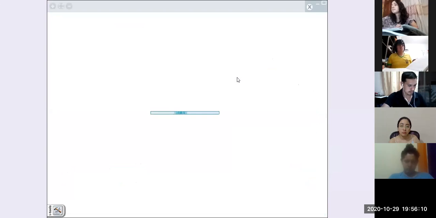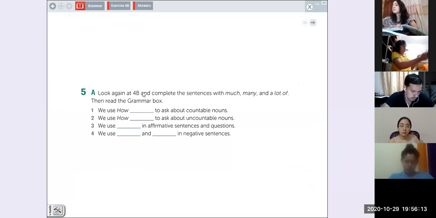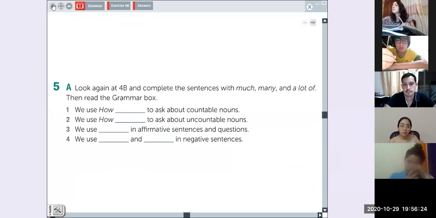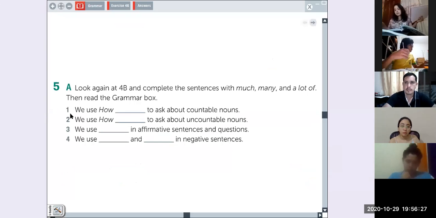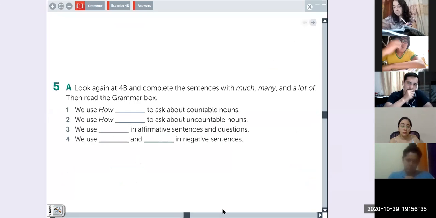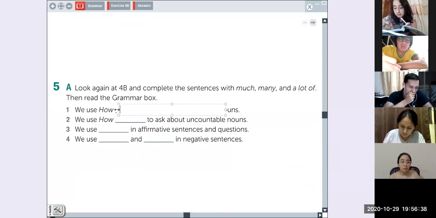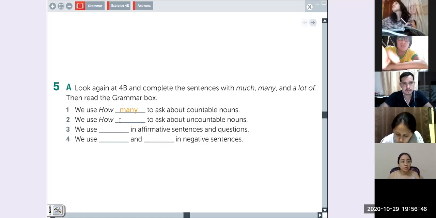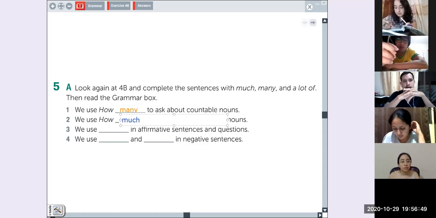Here in your book, look again at exercise 4B, and complete the sentences with much, many, and a lot of. Okay, here we have number 1. It says, we use how to ask about countable nouns. What do we use here with countable nouns? Many. Many, right? How many? We use how to ask about uncountable nouns. Much. Much, very good.